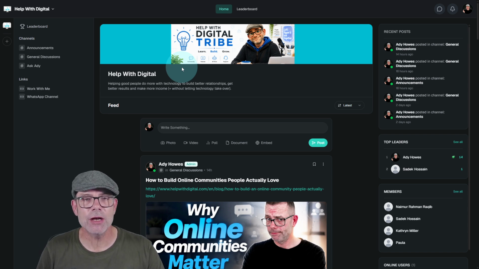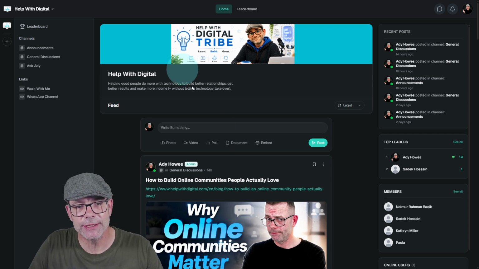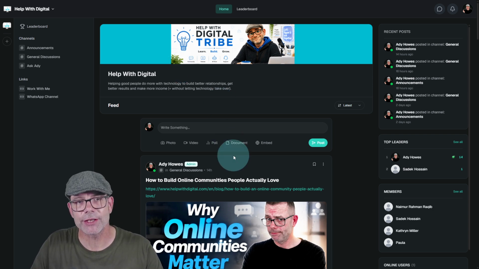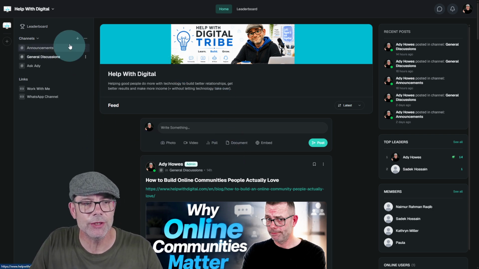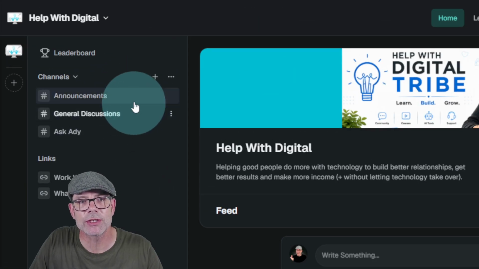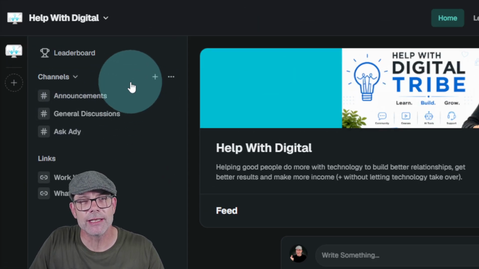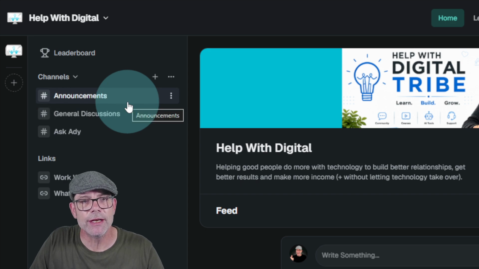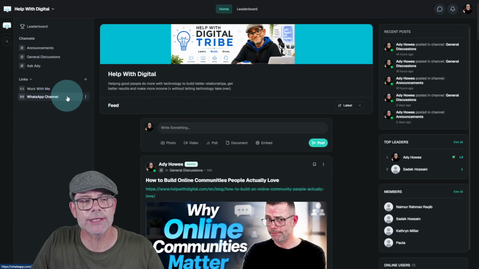Now, on the homepage, you always get to log into the main feed, and this is a curation of all the different channels that you've got access to. You'll be able to see those on the left hand side. There's a burger menu on the mobile that you can click on to see this panel as well. There's also a couple of links just here as well.